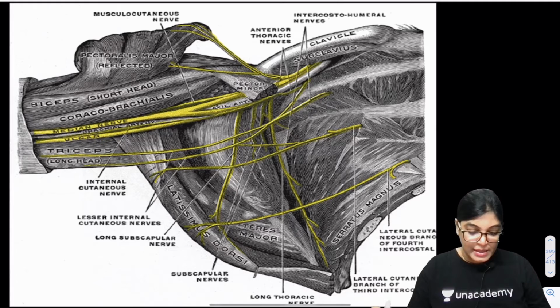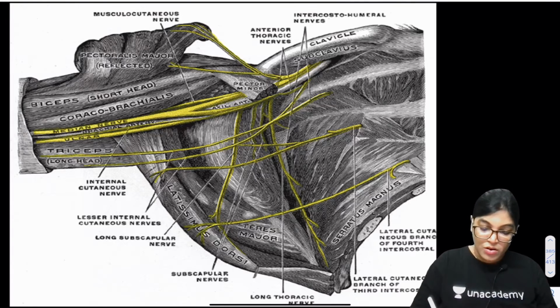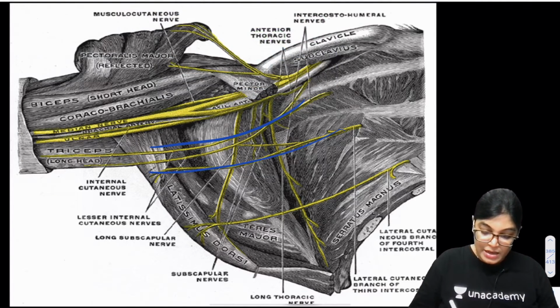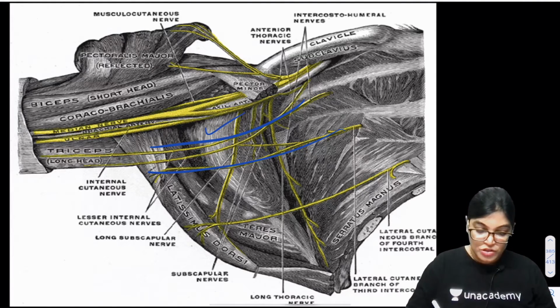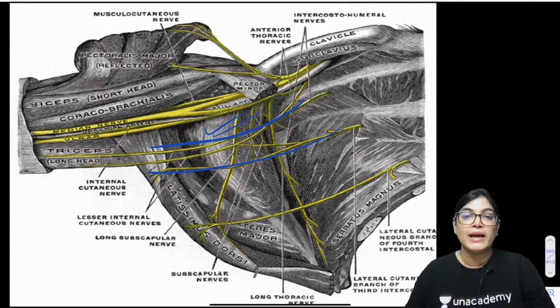So here you can see the intercostal nerves. Can you see intercostal? These are all intercostal nerves, as shown in the diagram, and these intercostal nerves are going towards the arm. Here you can see the intercostal nerves, which come from the thorax region, and they can communicate with the nerves on the medial aspect.